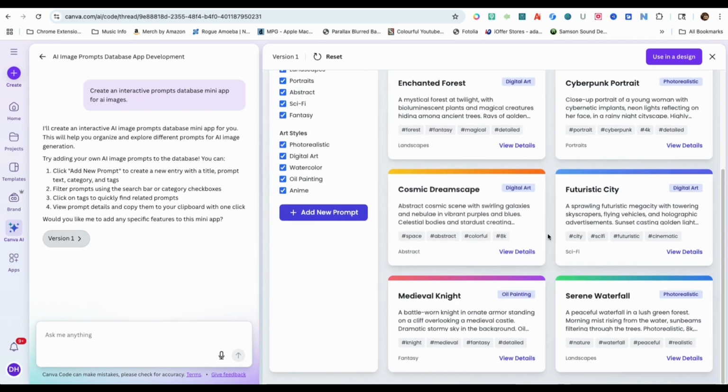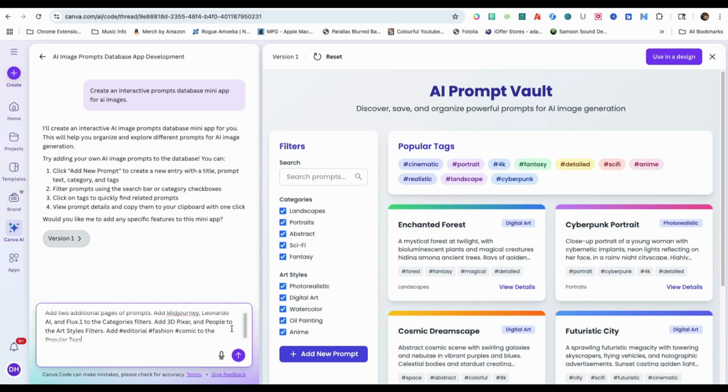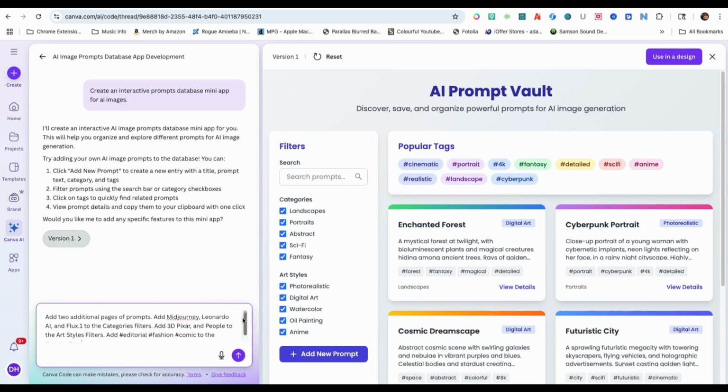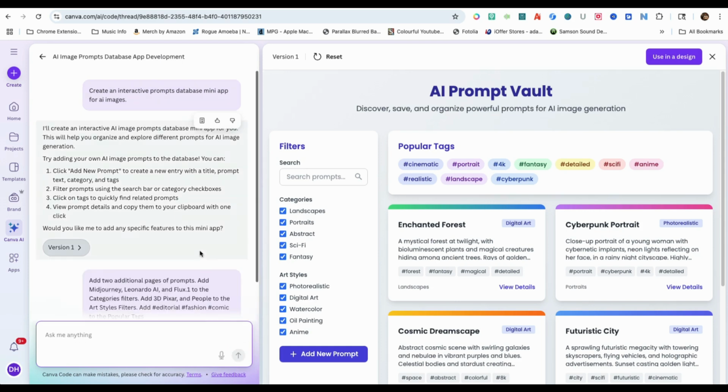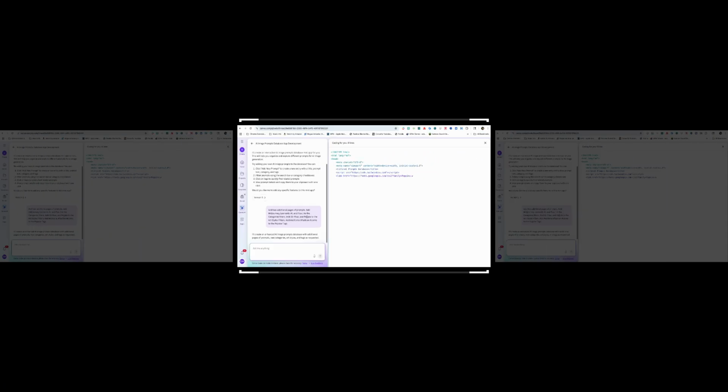On the far left side, you can prompt Canva AI to edit your app. In this instance, I'm going to ask Canva AI to add Midjourney, Leonardo AI, and Flux One to categories. Add 3D Pixar and people to art styles. Add editorial, fashion, and comic to popular tags. Then I'll hit the arrow button to start coding. This process will take a few minutes to compute, so I'll speed up the video to save time.